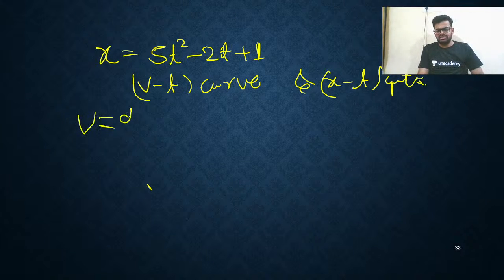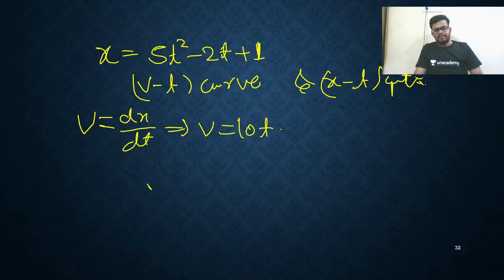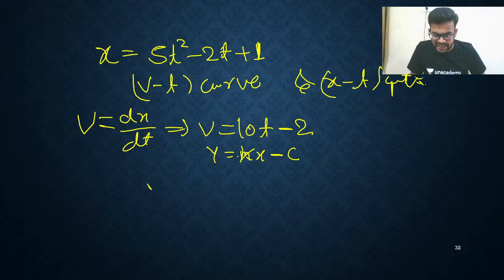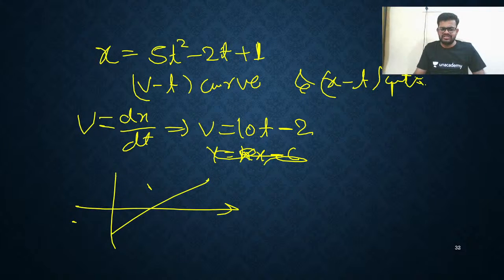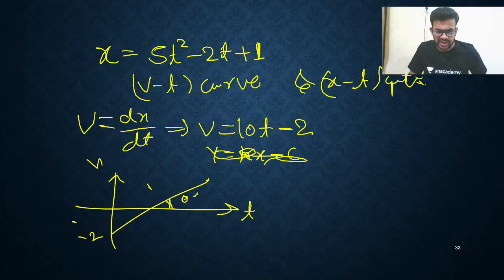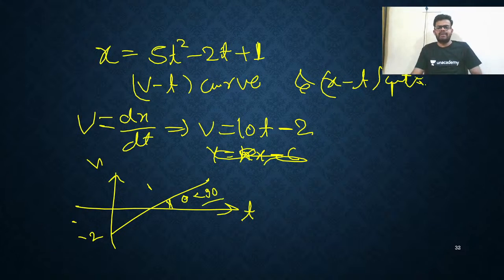V equals just differentiation, dx by dt. So we'll get what? V equals 10t minus 2. That's all. Okay. Now you can see this is like y equals kx minus c, meaning the intercept is negative and the slope is positive. So slope positive, intercept negative, the curve will be like this. That's all. So this is time, this is velocity. The intercept is minus 2 and this should be an acute angle. That's all. Answer. Why acute angle? Because theta should be less than 90 degrees because m is positive, meaning the multiple of time is positive.